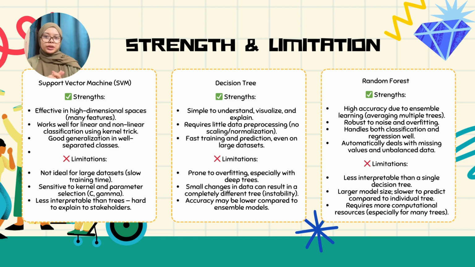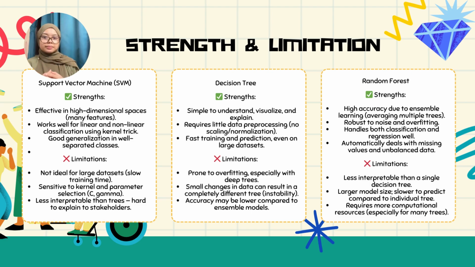Now let's dive deeper into the strengths and weaknesses of each algorithm. So first, SVM is a strong performer in high dimensional settings, but requires careful parameter tuning, and is less scalable for large datasets. Decision trees are great for explaining results to non-technical stakeholders, but tend to overfit unless pruned properly. Lastly, random forest stands out with its balance of accuracy and robustness, thanks to its ensemble nature, though it sacrifices some interpretability and is heavier computationally. For this comparison, we see that random forest offers the most practical benefits for churn prediction, especially when we prioritize performance and reliability.